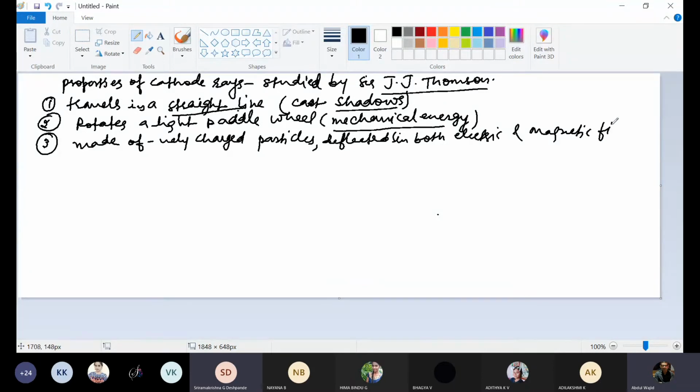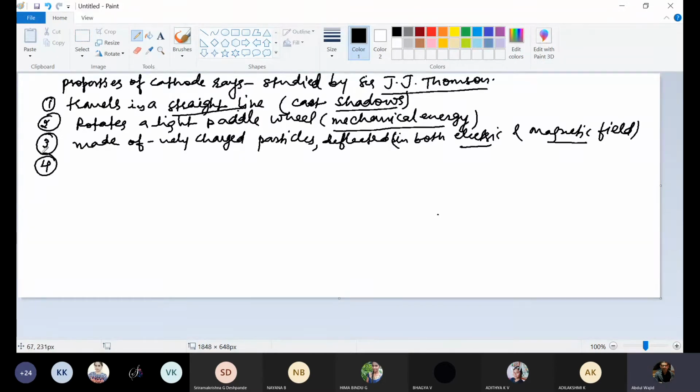Cathode rays are made of electrons, negatively charged particles. When they are passed through an electric field, they will be deflected due to attraction or repulsion towards oppositely or similarly charged particles. So when passed through electric and magnetic fields, there will be deflection in the flow of these negatively charged particles, that is, cathode rays.